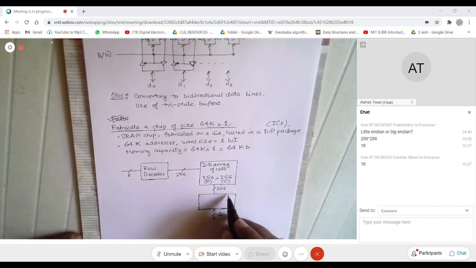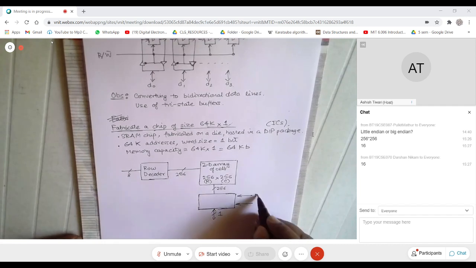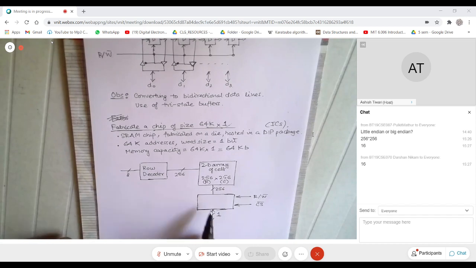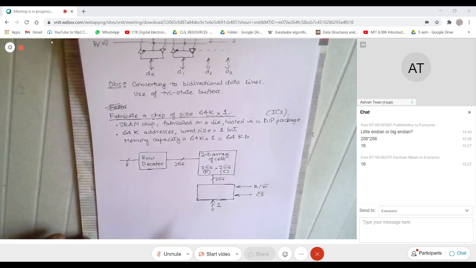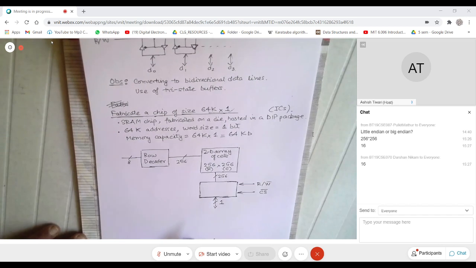So the question that I want to ask is, can somebody guess what should be in this box, which is driven by two other inputs called read write and chip select? I'll talk about chip select shortly.